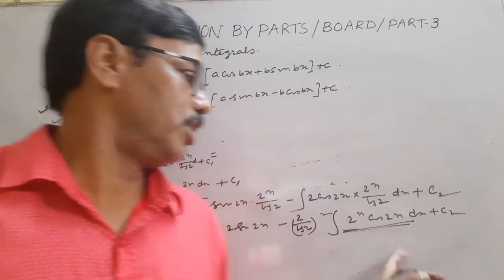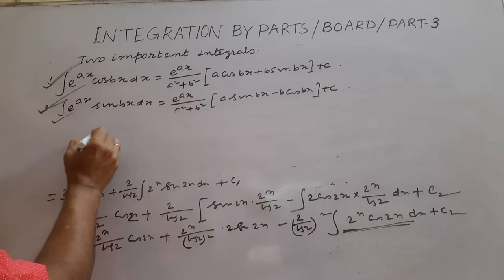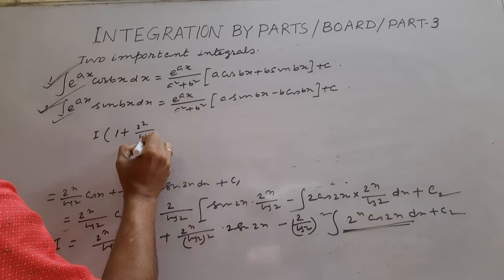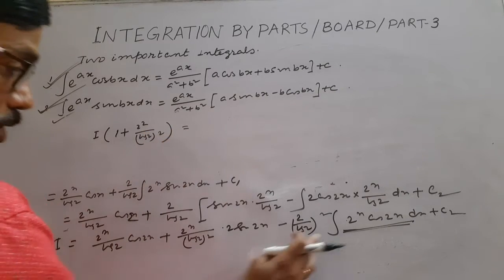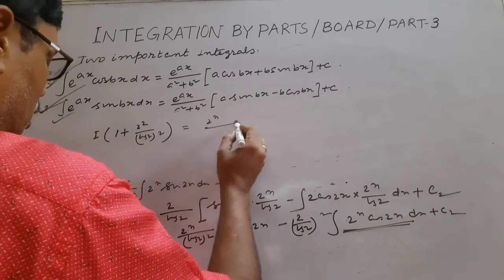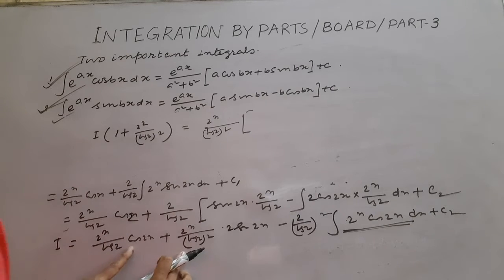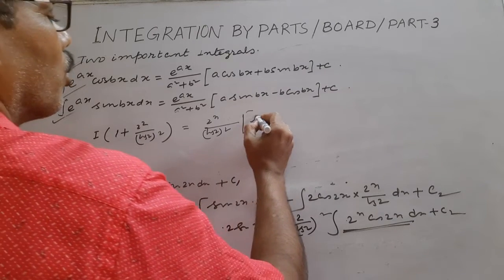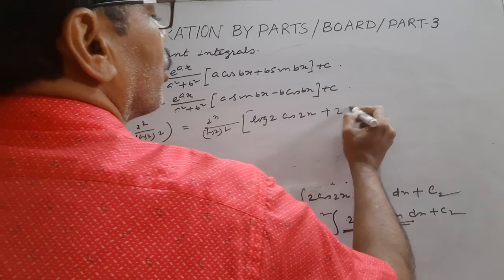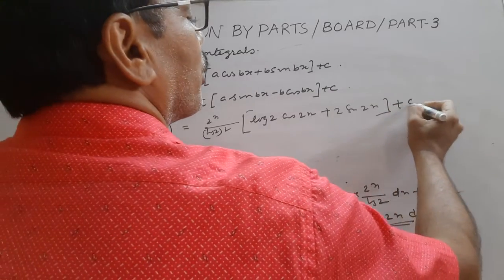So transferring this term to the left hand side, look, I common: 1 plus 2 square by log 2 whole square, times I. Then 2 to the power x by log 2 whole square common, times log 2 into cos 2x plus 2 sin 2x, plus c2.